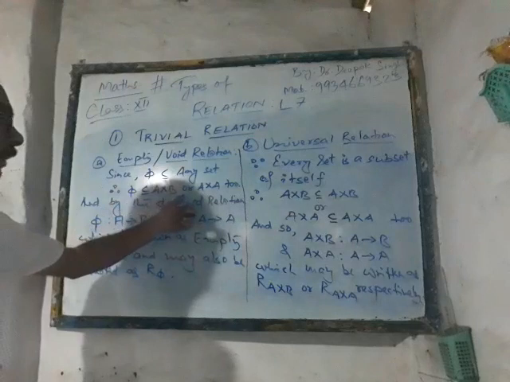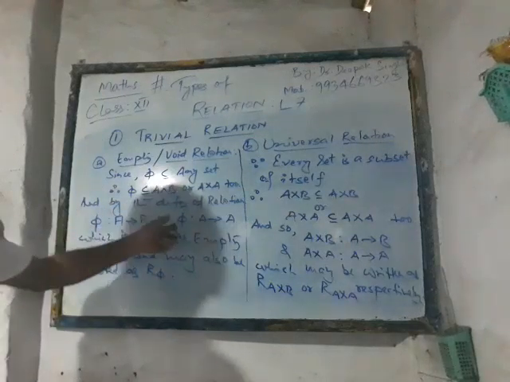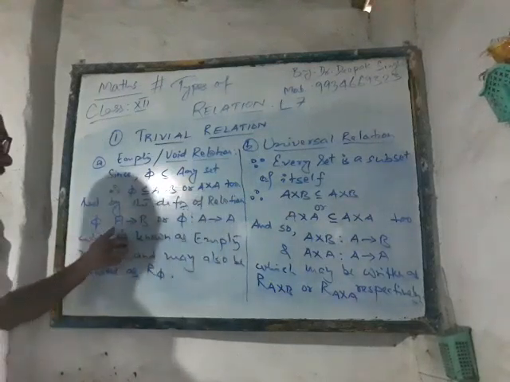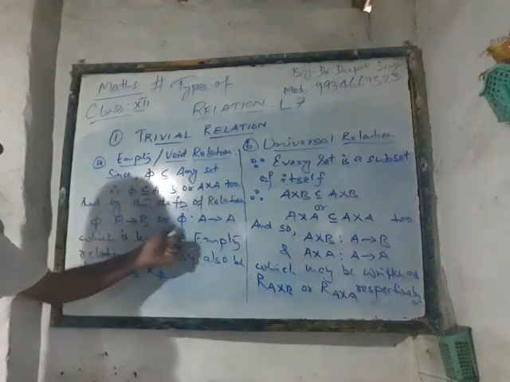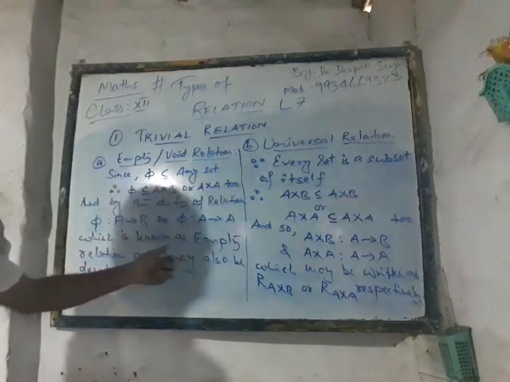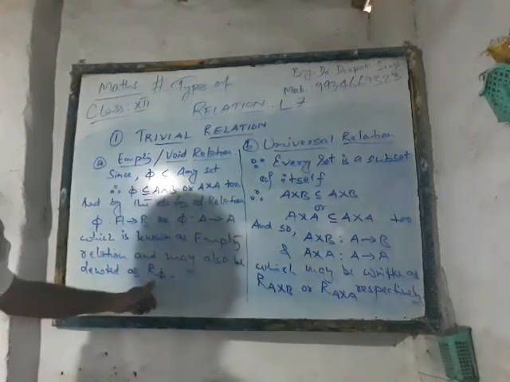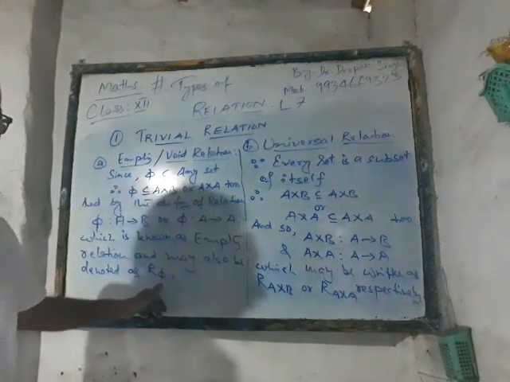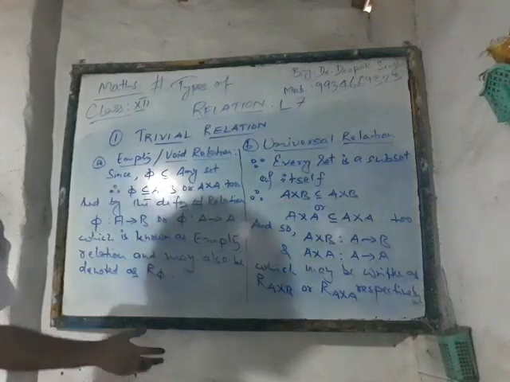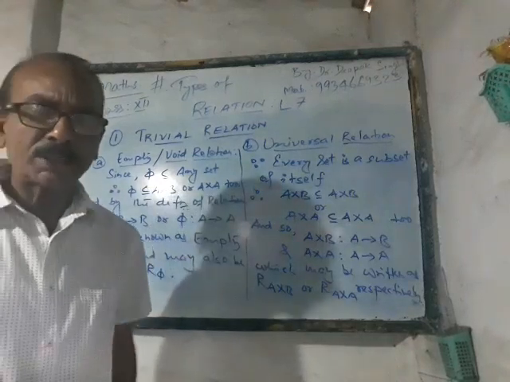Phi is a subset of A cross B or A cross A too, and by the definition of relation, phi is a relation from A to B or phi is a relation from A to A, which is known as an empty relation. This may also be denoted as, you just write R and in the suffix you may write phi, like this. This will clarify that we are talking about an empty relation.